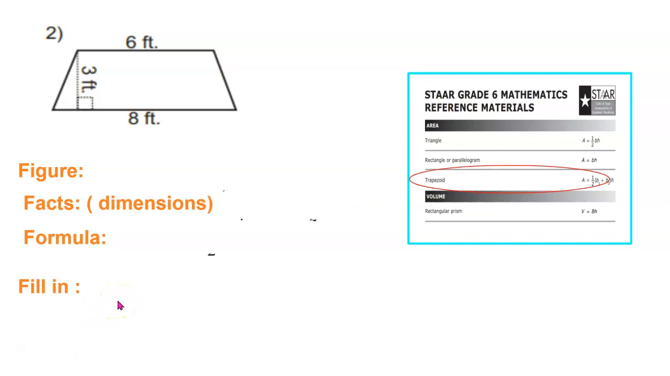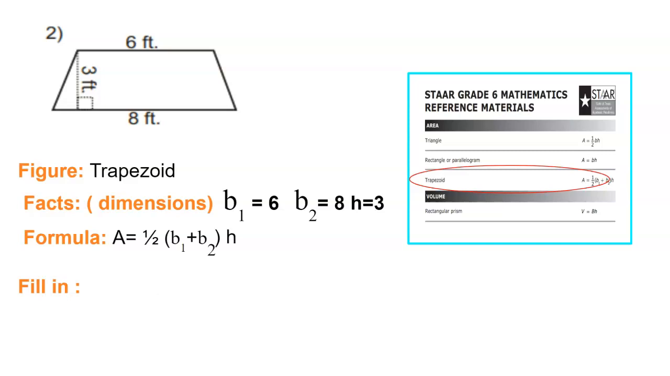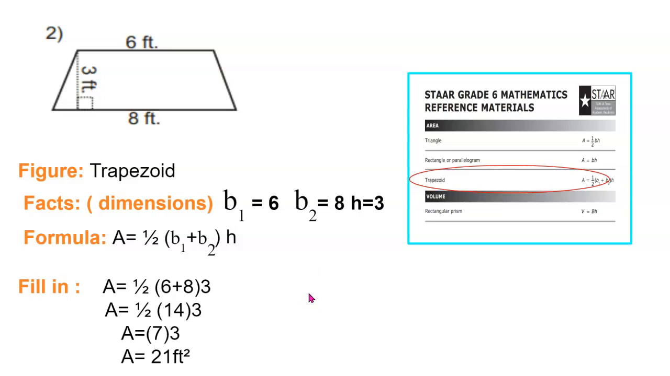Alrighty, we know that the figure is going to be a trapezoid. The facts of that figure are the dimensions: base 1 is 6, base 2 is 8, and the height is 3. The formula for this is area equals 1/2 base 1 plus base 2 times the height. We can fill in that formula by putting area is 1/2 times 6 plus 8 times 3. We know that 6 plus 8 is 14. Half of 14 is 7, and 7 times 3 is 21. So the area of this trapezoid is 21 feet squared.